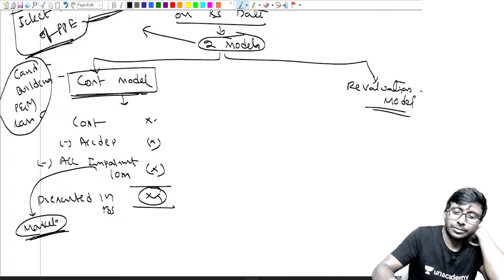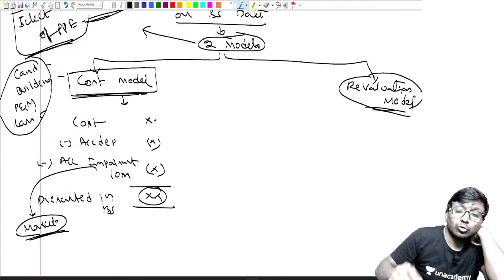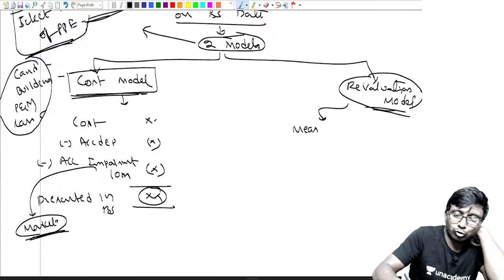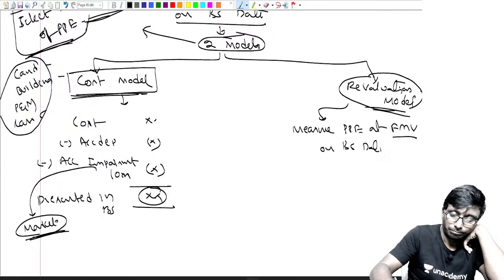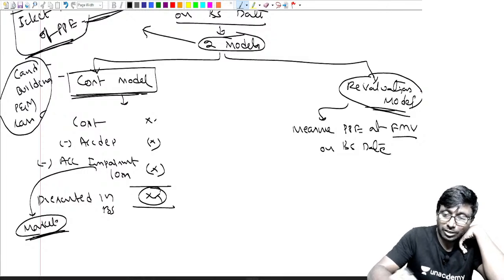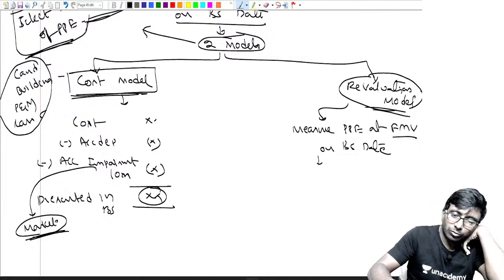If you are following the revaluation model, what does that mean? You are supposed to measure the PPE at fair market value on the balance sheet date. Then what are we supposed to do?